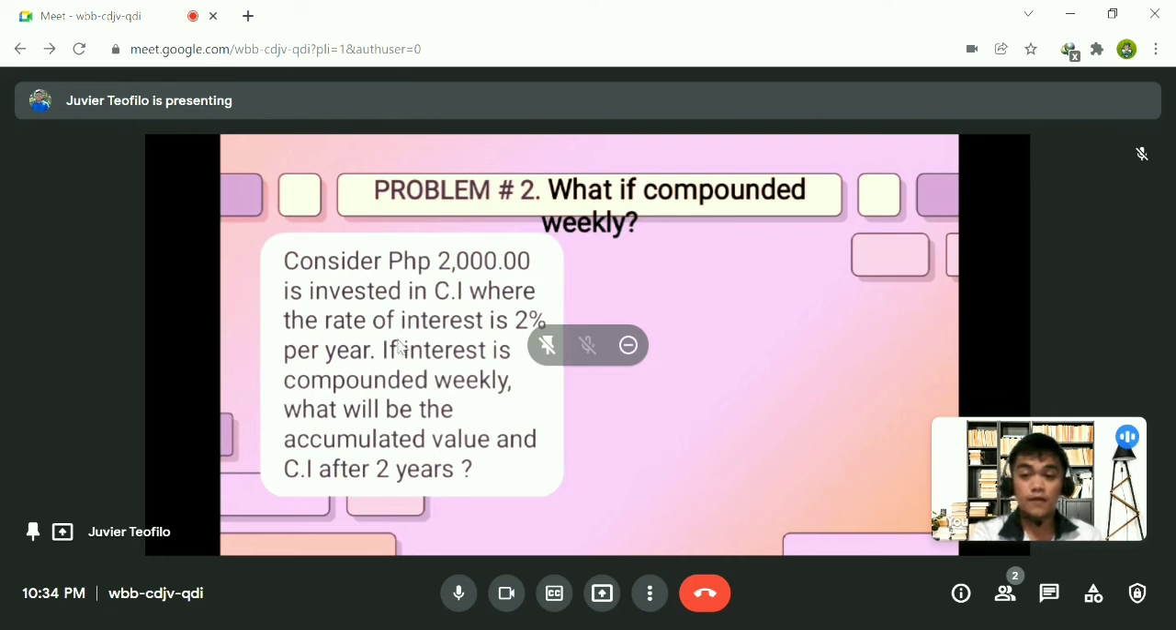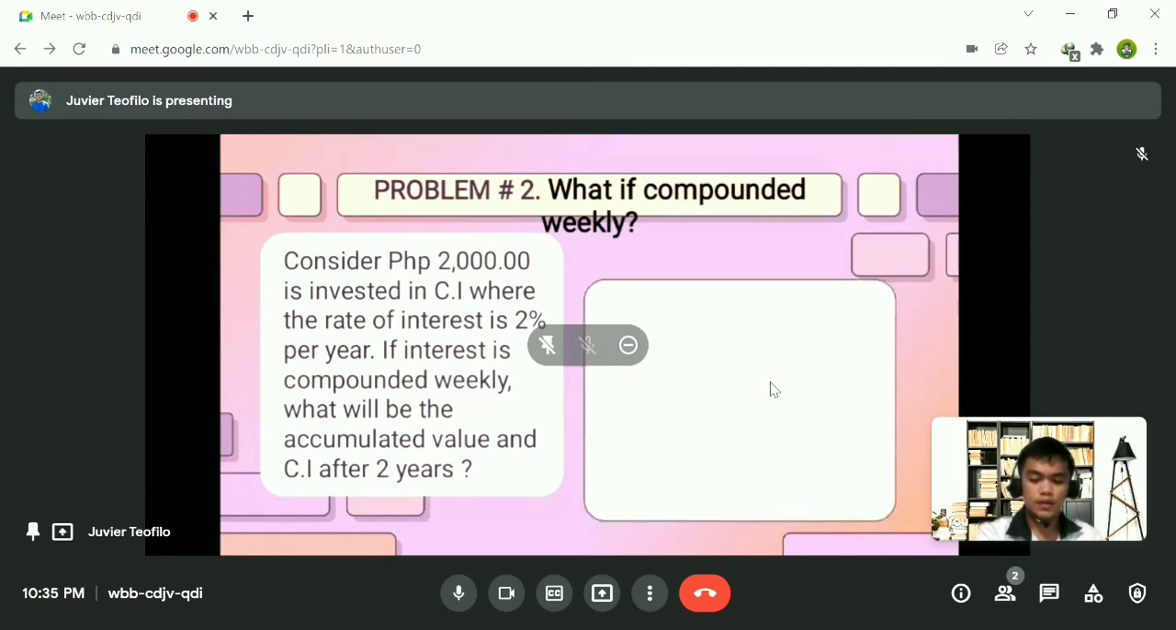Again, the formula of accumulated value is A is equal to P times the parenthesis of 1 plus R over N, to the exponent of N times T. And the formula of compound interest is just I is equal to A minus P. Okay, so let's proceed. Please send your final answer in our chat box.